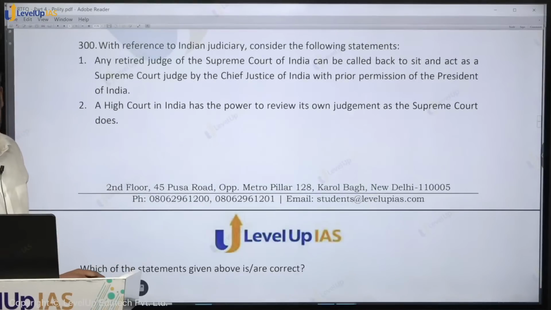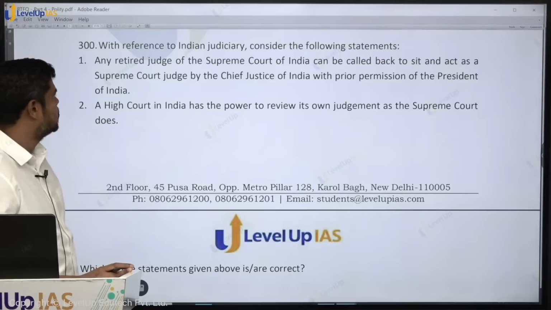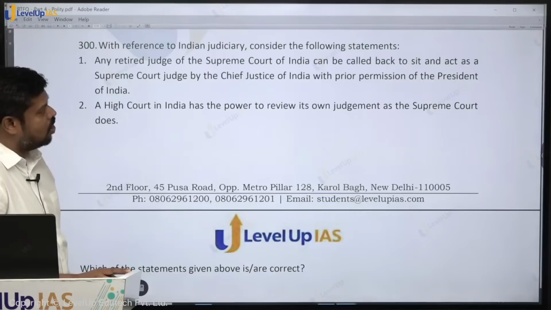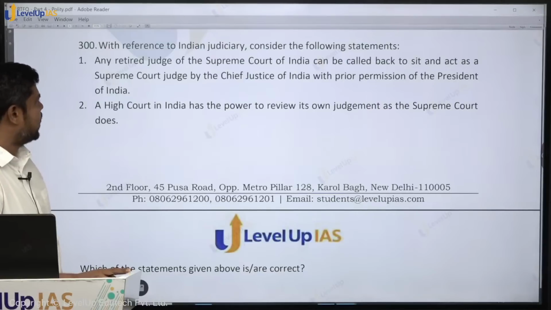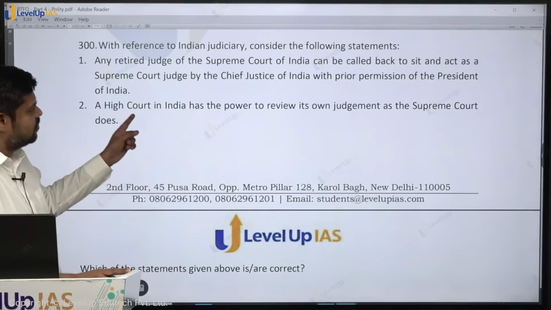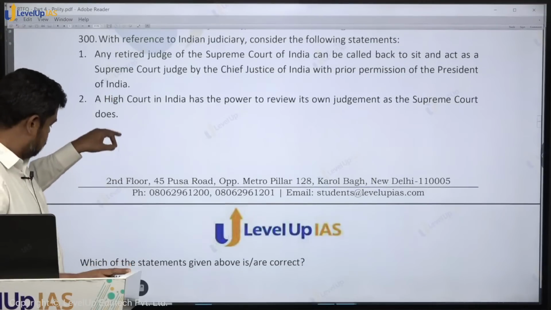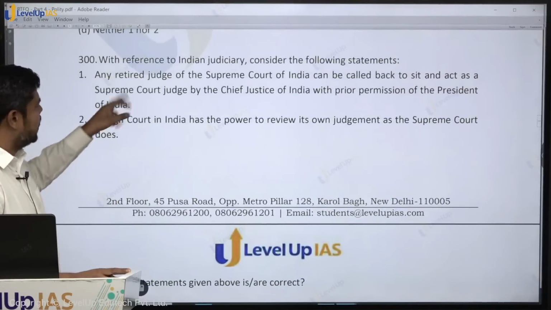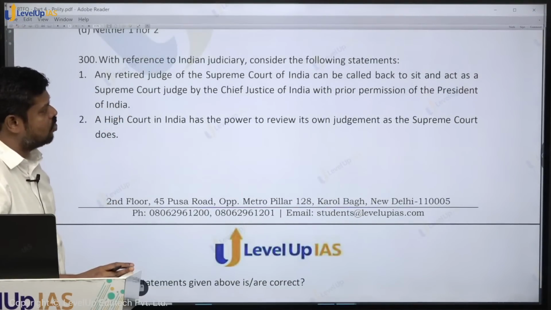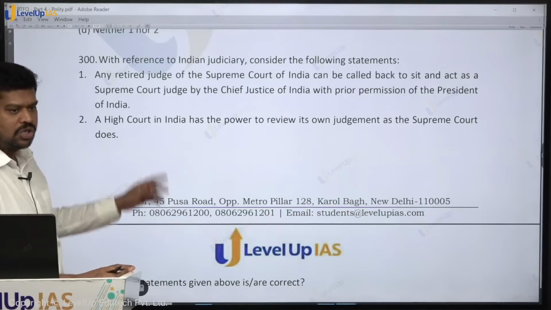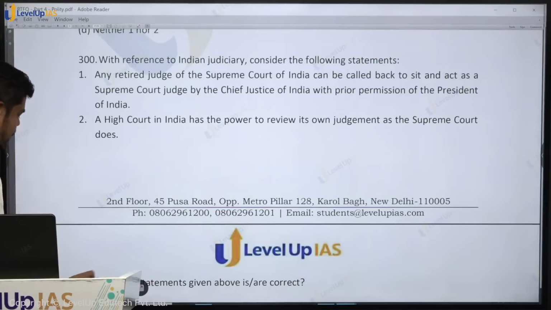With reference to the Indian judiciary, consider the following statements. A retired judge of the Supreme Court of India can be called back to sit and act as a Supreme Court judge by the Chief Justice of India with the prior permission of the President of India. Yes, but also with the consent of the concerned judge. So then it becomes correct.